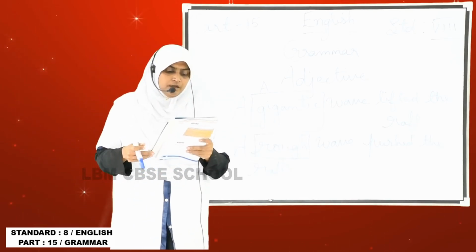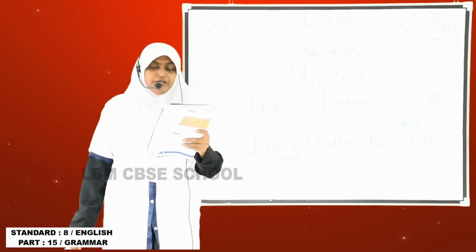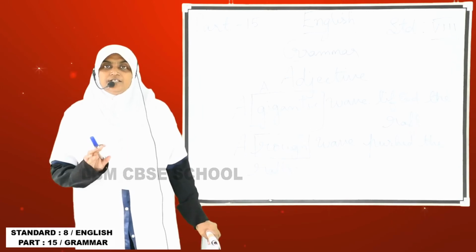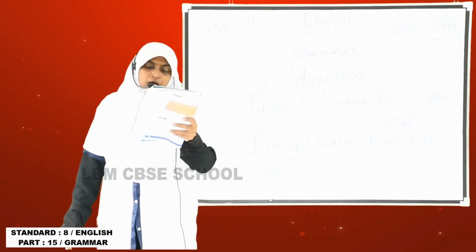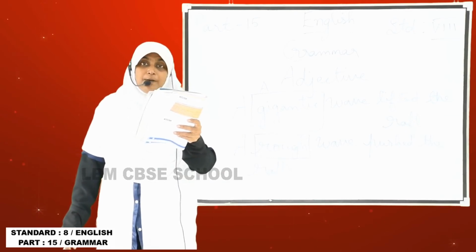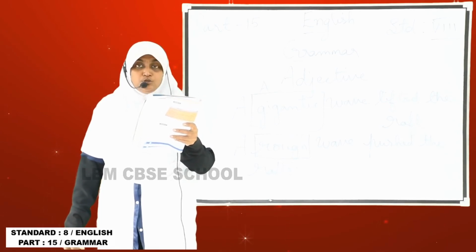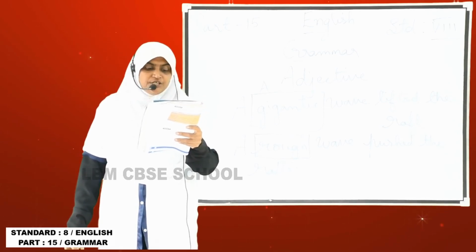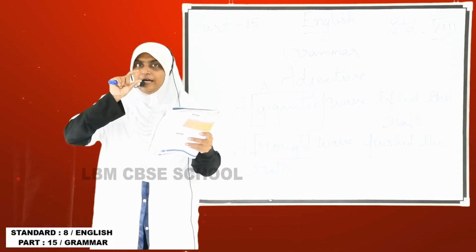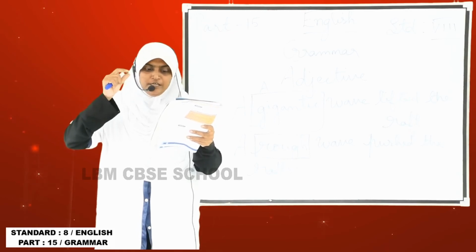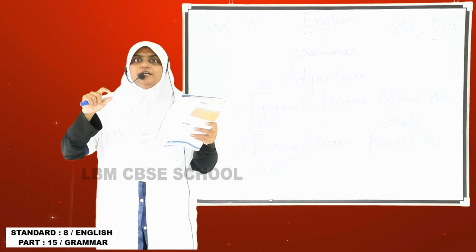Understand? So here, adjectives have 3 degrees of comparison. What are they? Positive degree, comparative degree, and superlative degree. Adjectives have 3 degrees of comparison. So the adjective word can be split into positive, comparative, superlative according to the sentence.